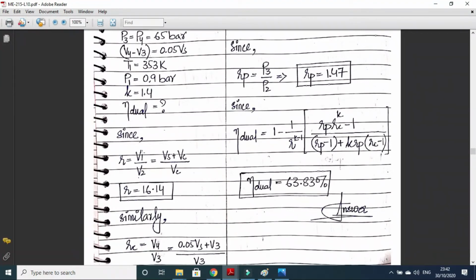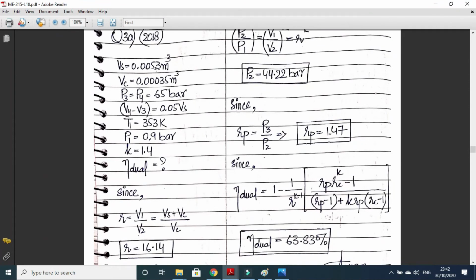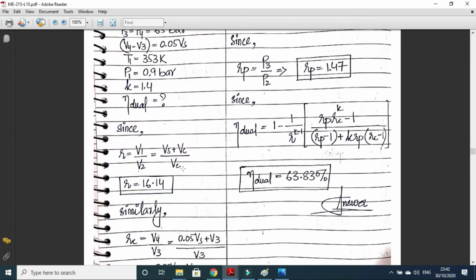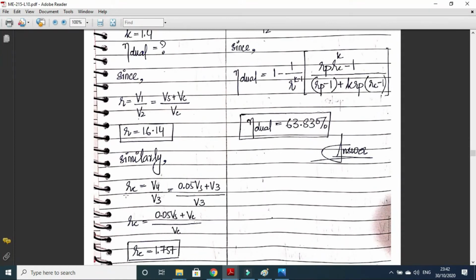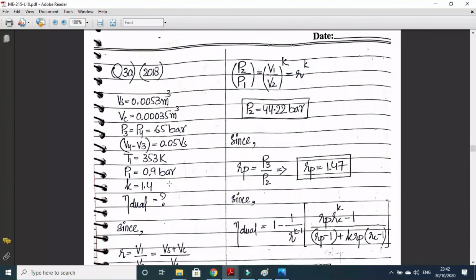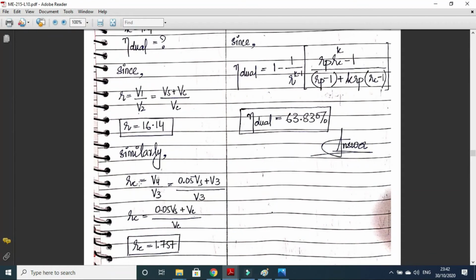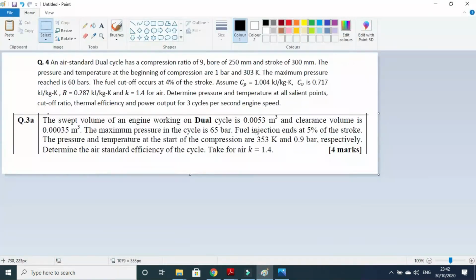So compression ratio is V1 upon V2. V1 is swept volume plus clearance volume, and V2 is actually clearance volume. Now swept volume and clearance volume both are given, so we can easily calculate the compression ratio. Now cutoff ratio is V4 upon V3. If you see the PV diagram, volume after constant pressure heat addition is V4, divided by volume before constant pressure heat addition, which is V3. Now V4 we can calculate with this statement.